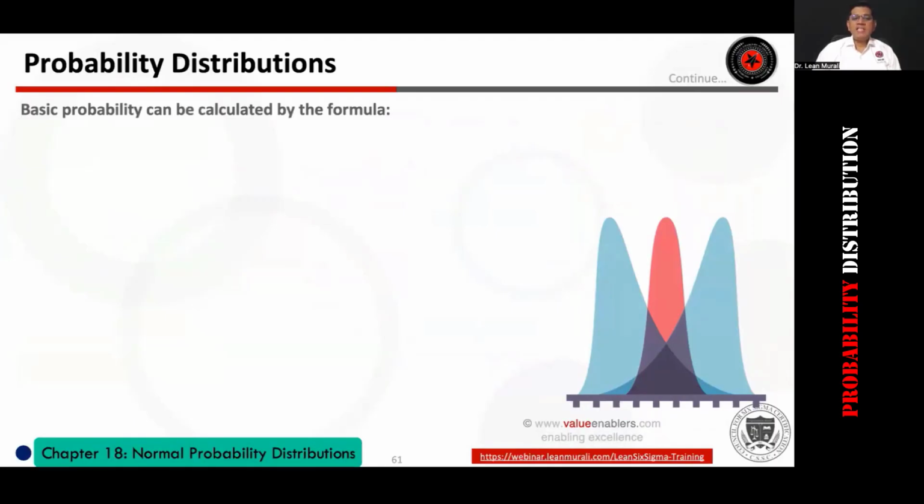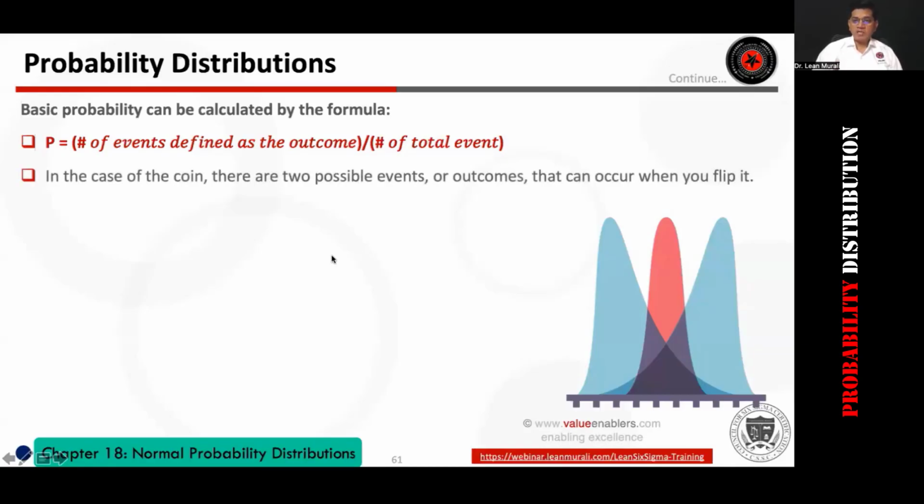Basic probability can be calculated as follows. As we have already said, it is the number of events defined as an outcome divided by the total number of events. Suppose you toss a die once, it's 1 event out of 6 that is possible, so 1 by 6. In the case of a coin, there are 2 possible events that occur when you flip it. Only one of those events is coming up heads.